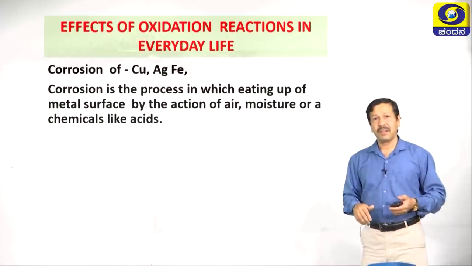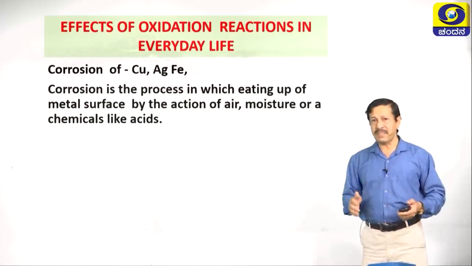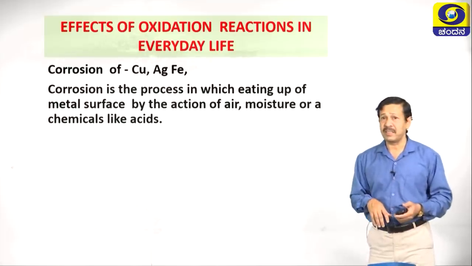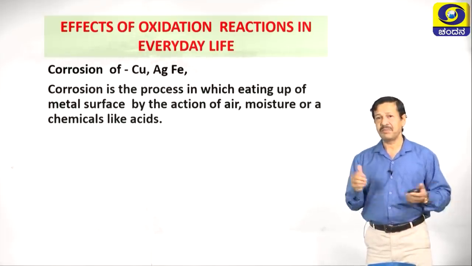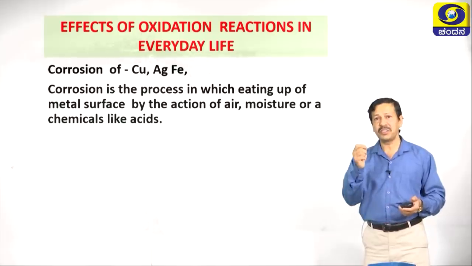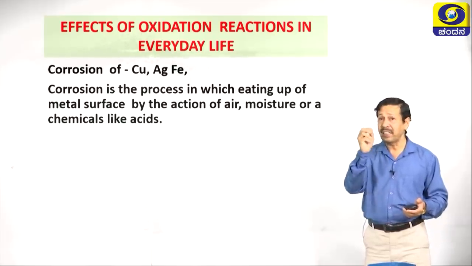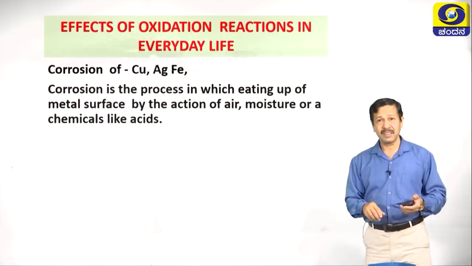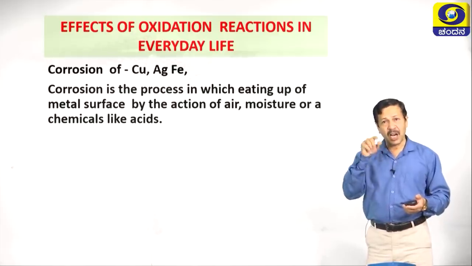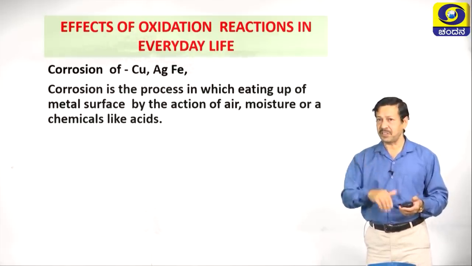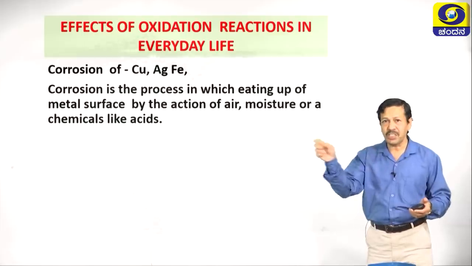Similarly, copper vessels on exposure to atmosphere turn greenish because of the formation of a greenish compound, basic in nature, Cu(OH)2.CuCO3.